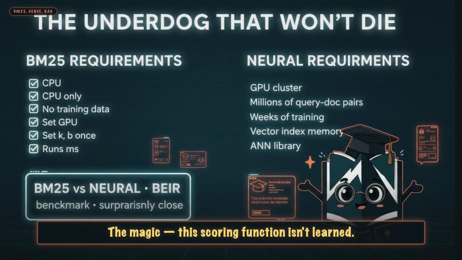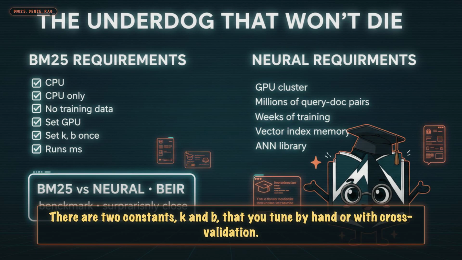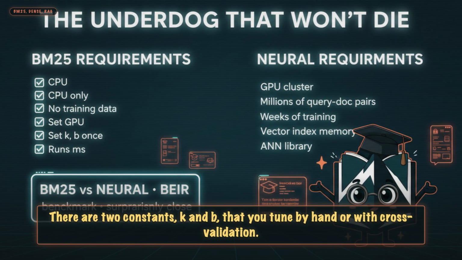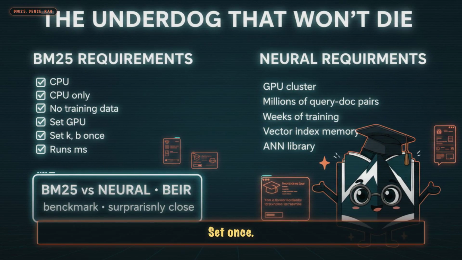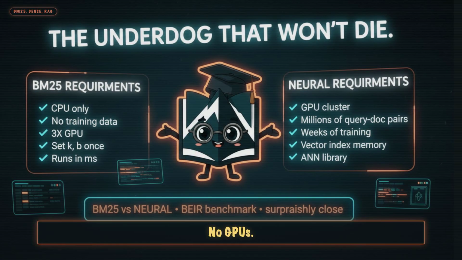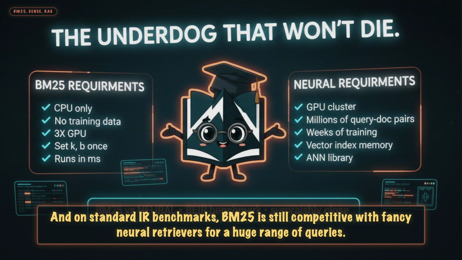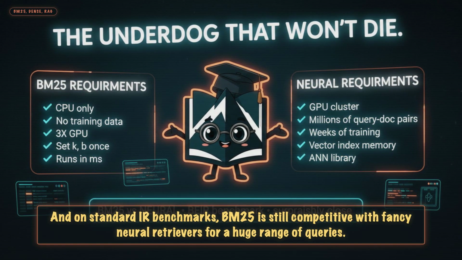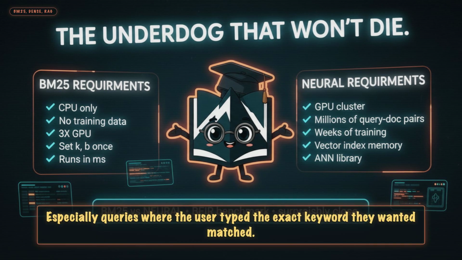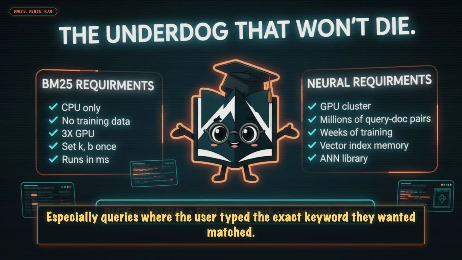The magic. This scoring function isn't learned. There are 2 constants, K and B, that you tune by hand or with cross-validation. Set once, forget forever. No neural network, no training data, no GPUs. And on standard IR benchmarks, BM25 is still competitive with fancy neural retrievers for a huge range of queries, especially queries where the user typed the exact keyword they wanted matched.